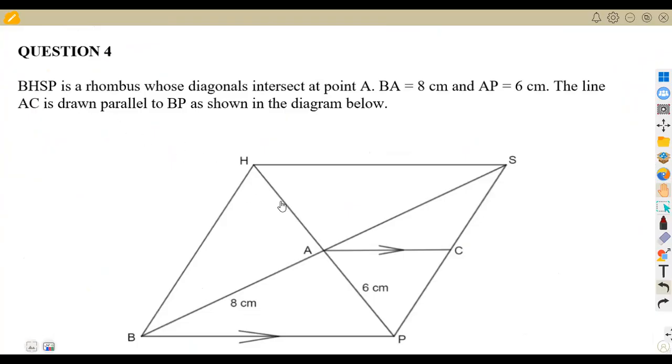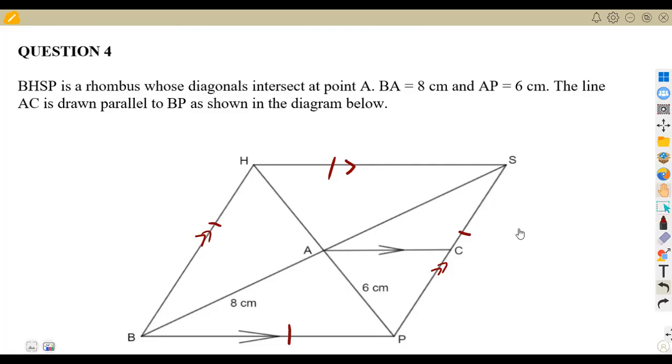BHSP is a rhombus. So remember this, you're given the properties of a rhombus. Remember, the opposite sides, in fact, all of the sides, they're equal, just like for a square. But these two sides will be opposite, and all of the sides are of the same length. That is from B to H, from H to S, from S to P, from B to P. All right, but these two will be parallel to each other, and also these ones will be parallel to each other. So you're given these diagonals, which intersect at point A.